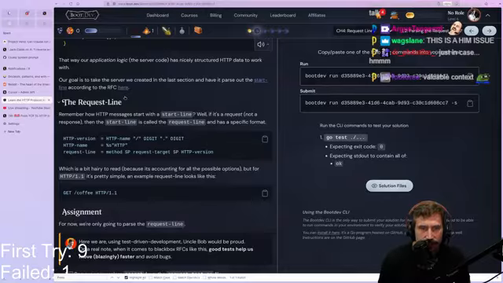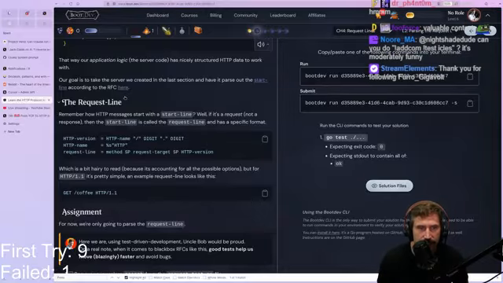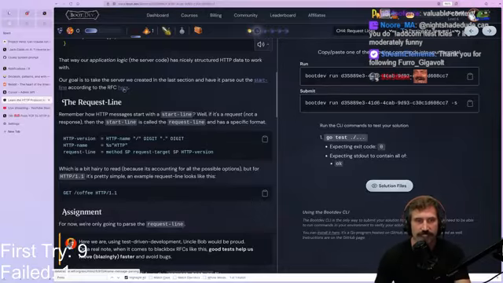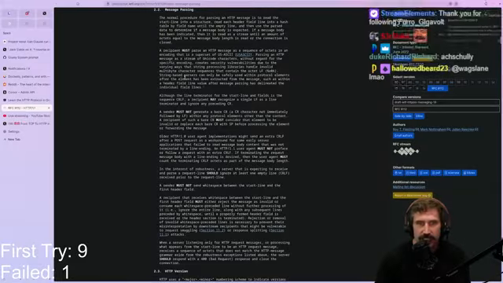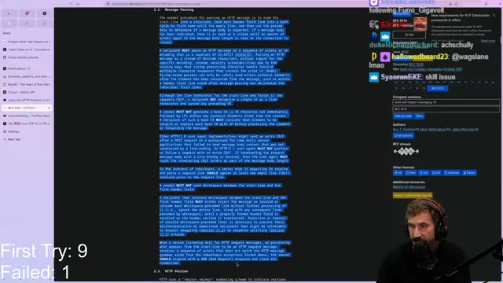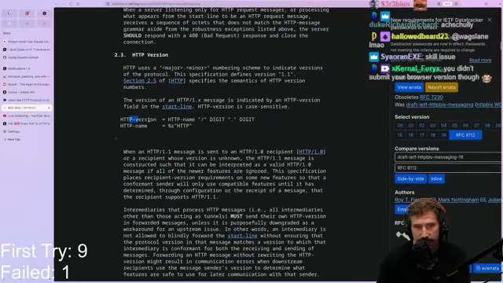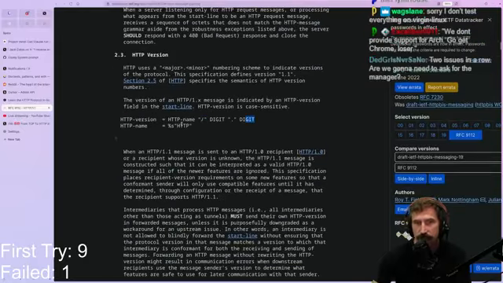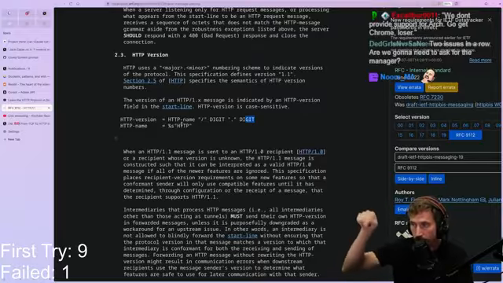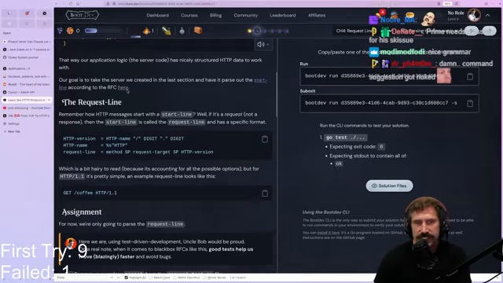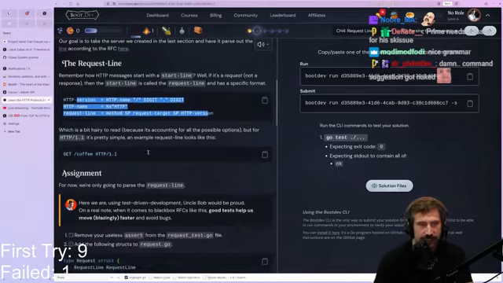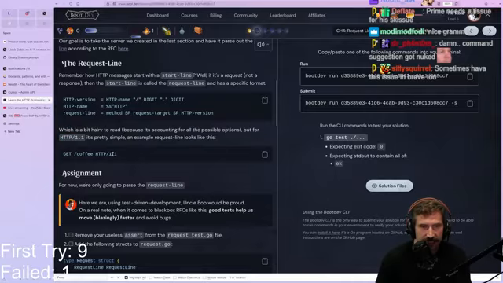The goal is to take the server we've created in the last section and have it parse out the start line according to the RFC here. So you can go check the RFC if you're ever curious. I made sure I always linked out all the parts to the RFC that were relevant. So this is how you actually look at, say, the HTTP version. You can read this. It's actually a pretty simple way to read this data. HTTP version is an HTTP name, a slash, a digit, dot, digit. In other words, it's HTTP/1.1. So I tried to link out the RFC wherever I could, and also included inline versions, so it's really easy. It's a bit hairy to read, but I think you get that. So there you go. You can do this.